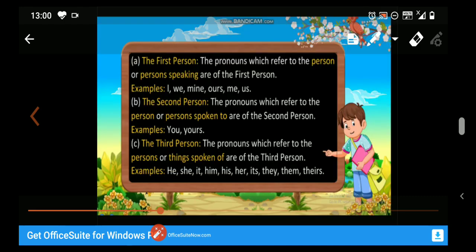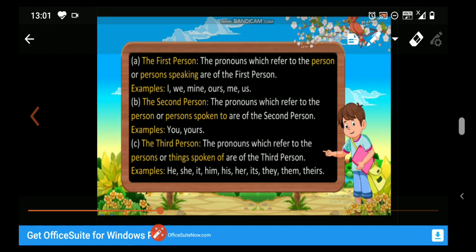What is first person? The pronouns which refer to the person or persons speaking are of the first person. For example, like I, we, mine, ours, me, us. Or we can say that the pronouns like I, mine, me, we, ours, and us, which stand for the person or persons speaking, are said to be the personal pronouns of the first person.